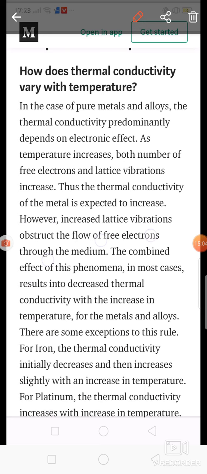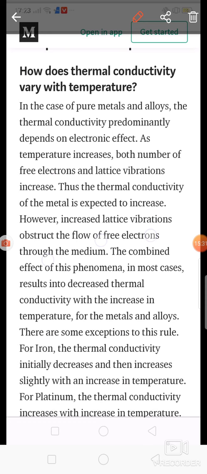If lattice vibration increases inside the solid, this vibration will obstruct the flow of electrons. So actually in heat transfer, 70% of heat transfer takes place due to the free electrons and 30% takes place due to the lattice vibration. So maximum heat transfer takes place because of the free electrons.